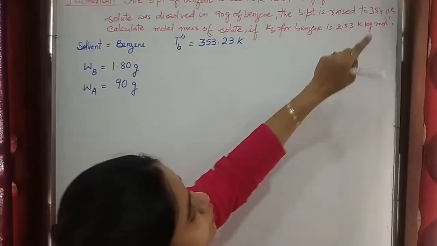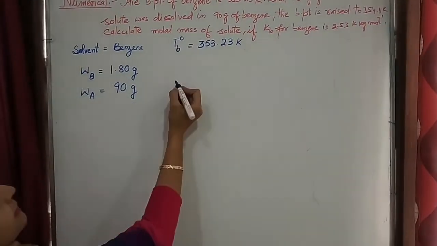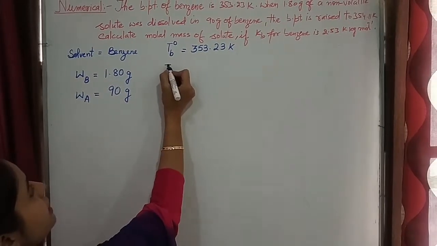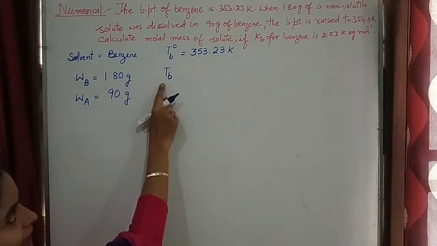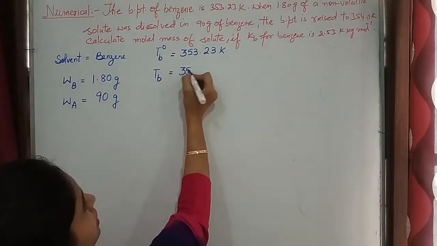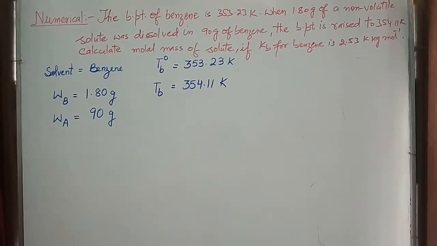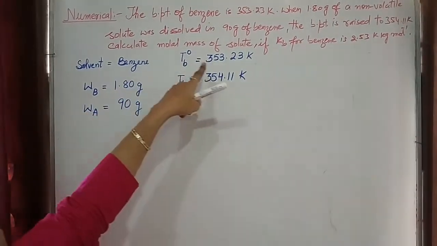Boiling point is raised to 354.11 Kelvin. It means you are provided with TB, that is the boiling point of solution, which is 354.11 Kelvin. This is an NCERT problem. Calculate the molar mass of solute.